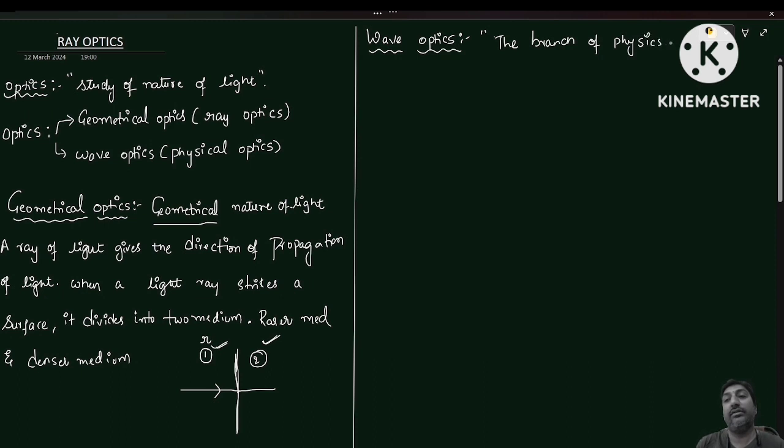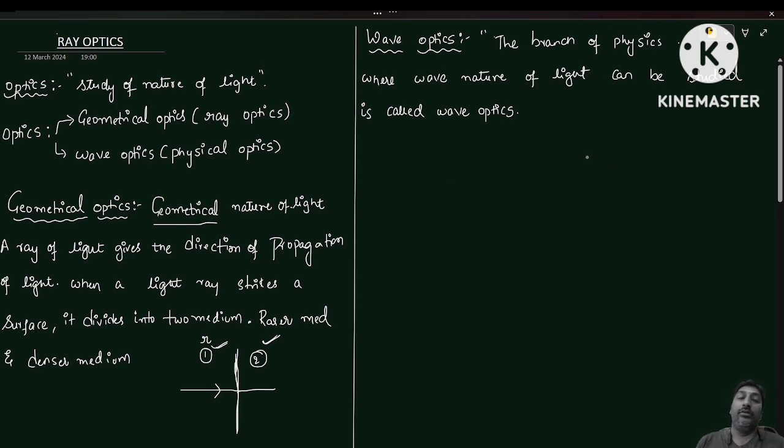The branch of physics where the wave nature of light can be studied is called wave optics.